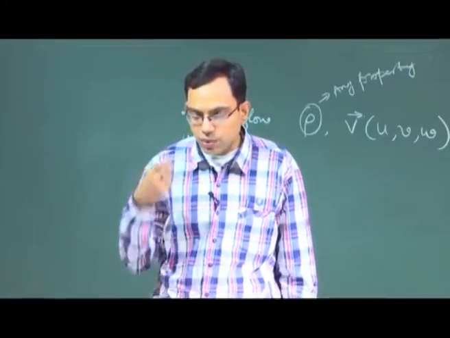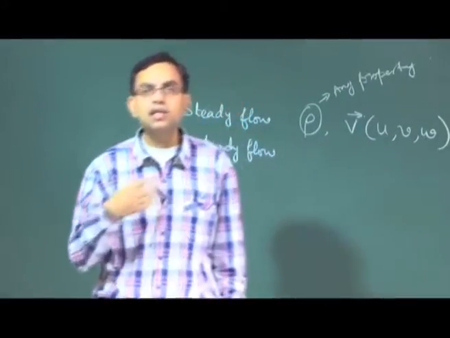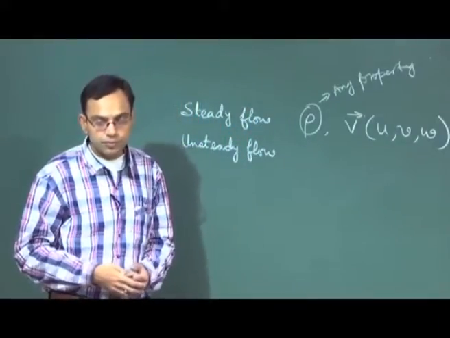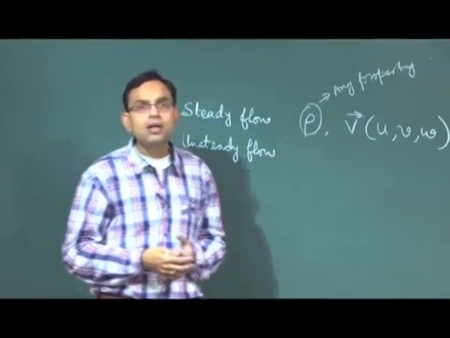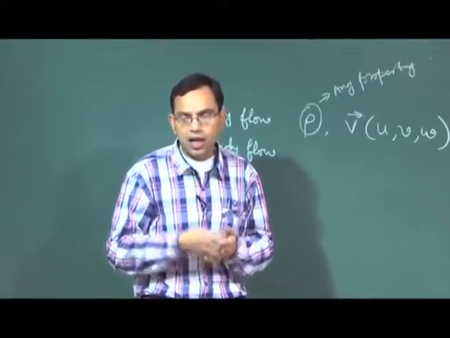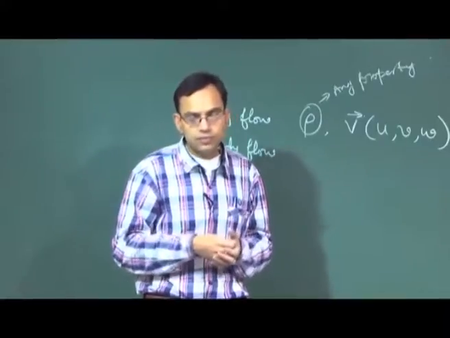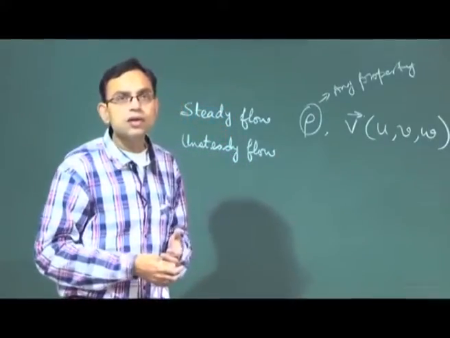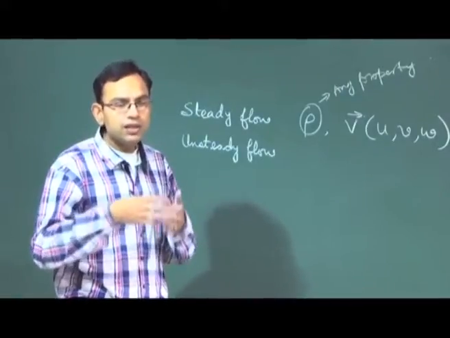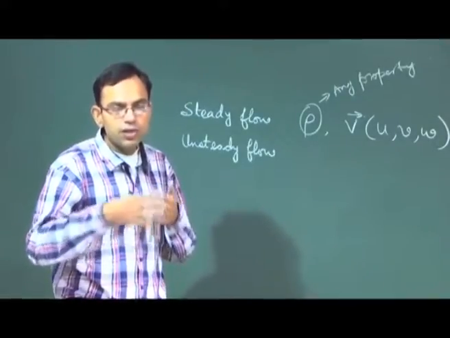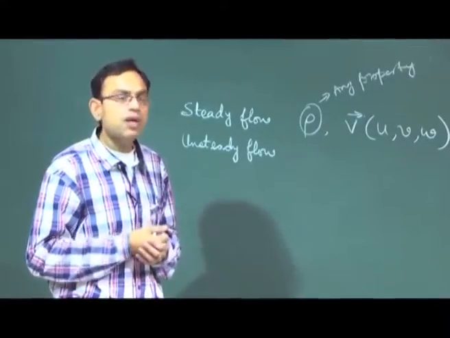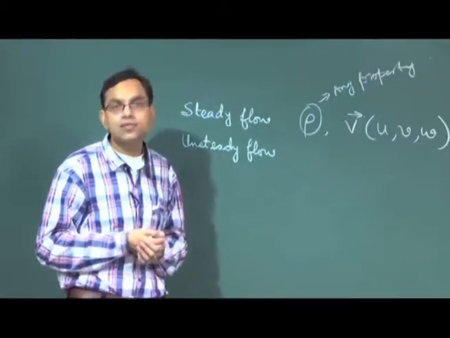So what we have learned from this is that steady or unsteady depends on the choice of the reference frame, and it is possible that you make a transformation of the reference frame and then you convert an unsteady flow into a steady flow by using this kind of a reference frame which is moving with a uniform velocity. This type of transformation is called a Galilean transformation.